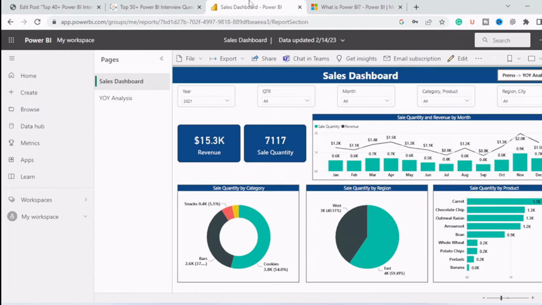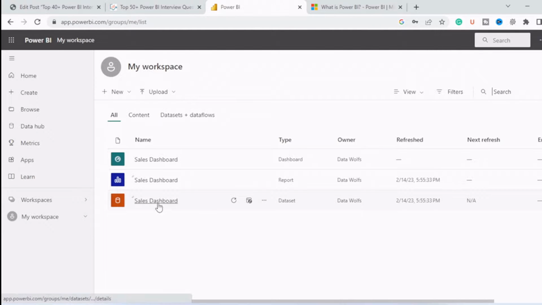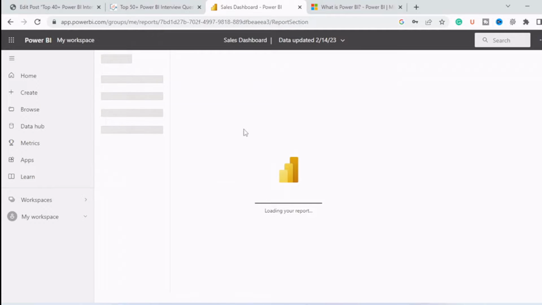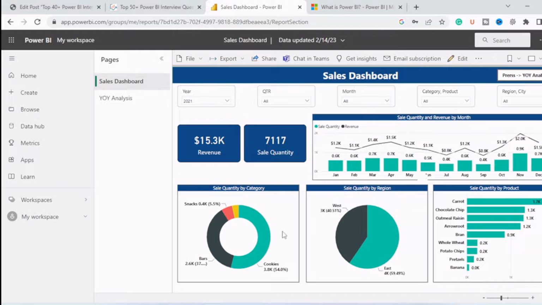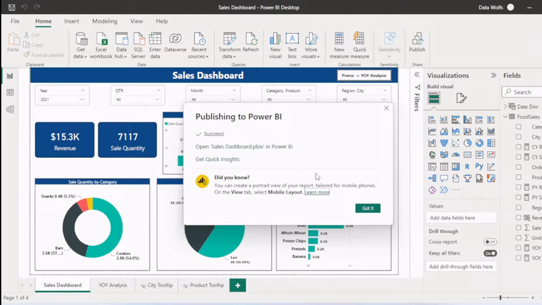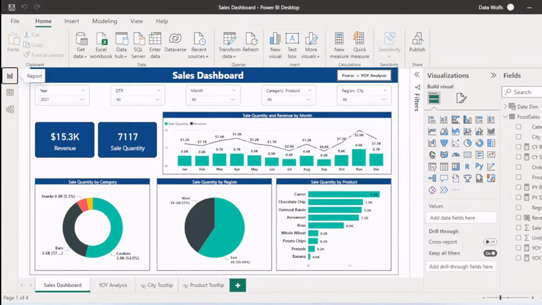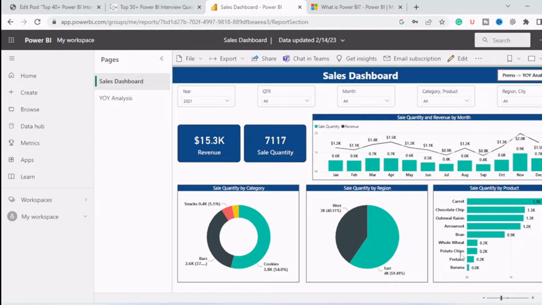Now when I open app.powerbi.com, I can see that this is my workspace. Here is the data source and this is the report. When I click on this report, it will open and you can see the same report which I built in Power BI desktop. So this is Power BI service.